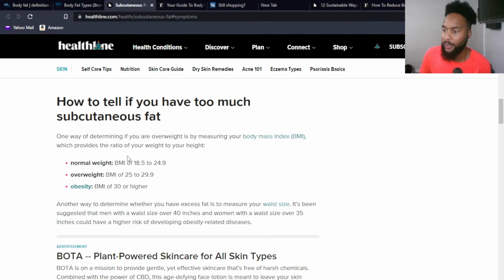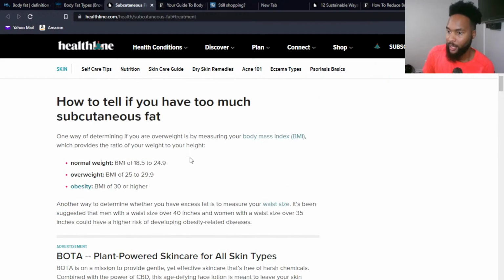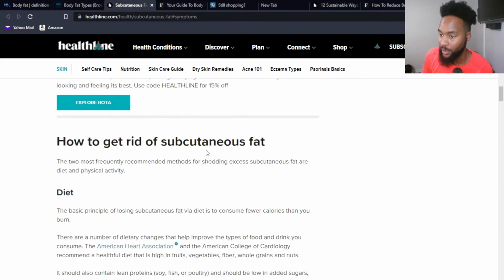So these are just ways to figure out how much subcutaneous fat you have, and one of the ways you do that is doing a body fat test. We'll talk about that in just a second. Now here they're talking about body mass index, and then we're going to do a comparison on that in just a second as well.